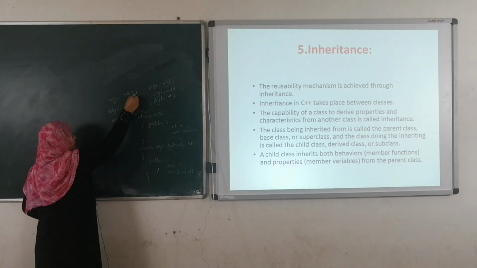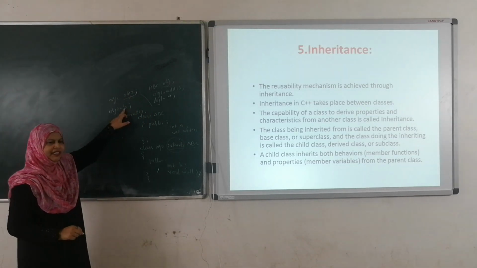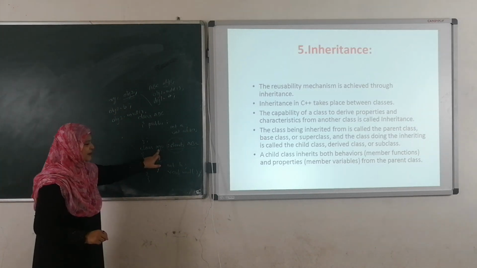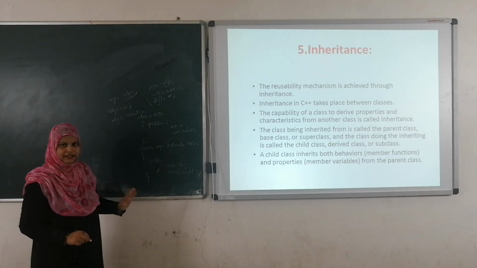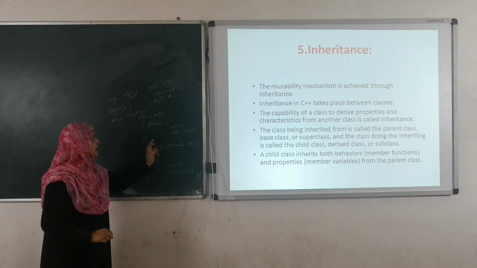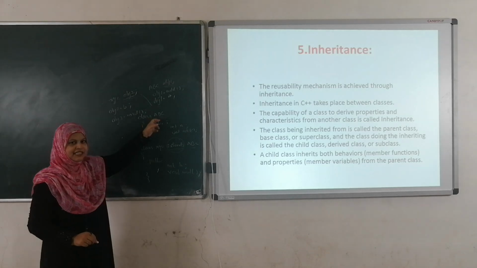By using this obj2, we can access the data member b and the member function multiplication present in class XYZ, if these two classes are defined. Now here I am extending the class XYZ to ABC.